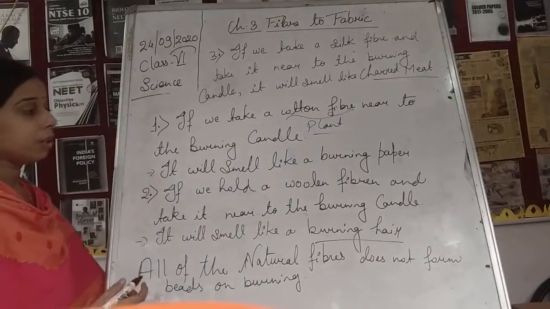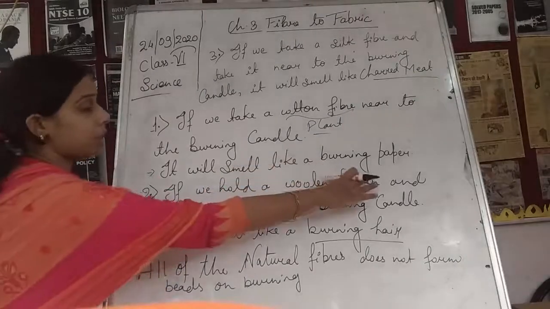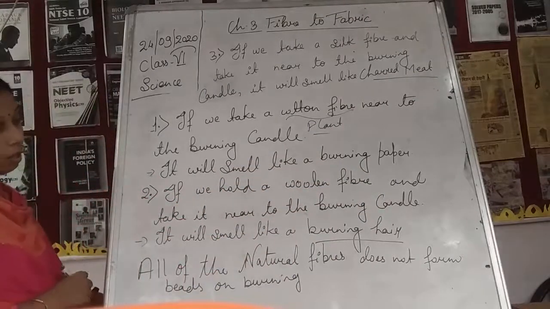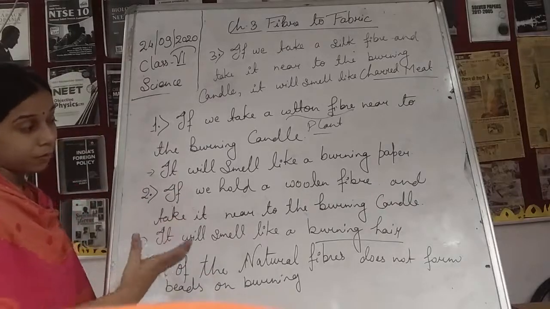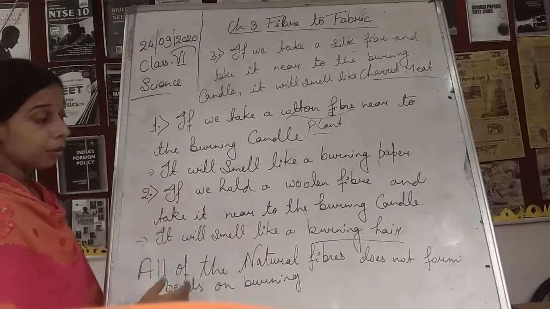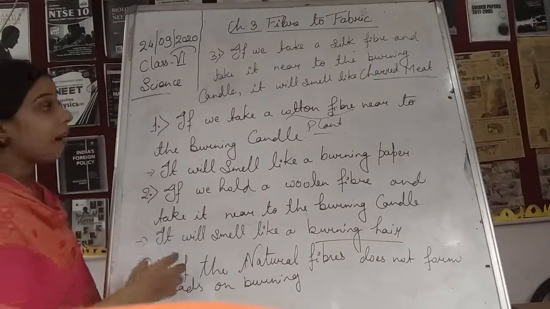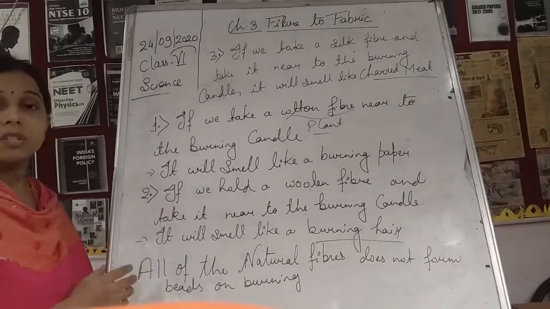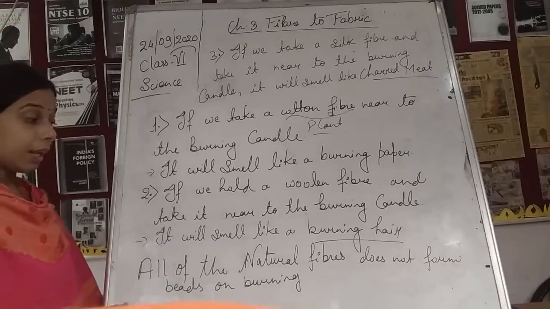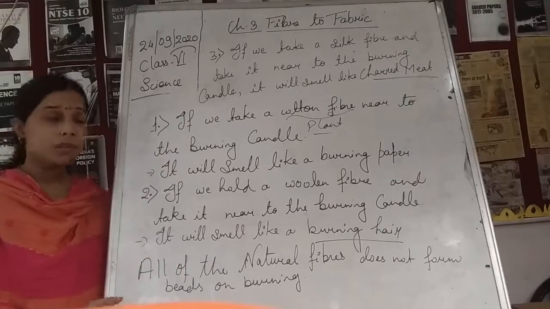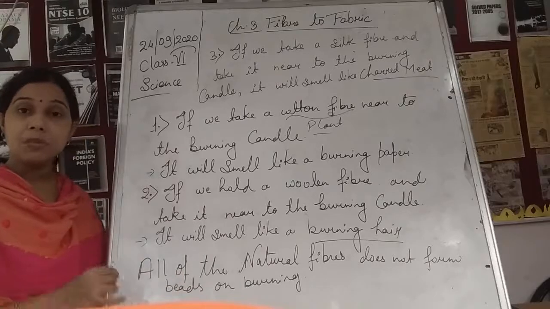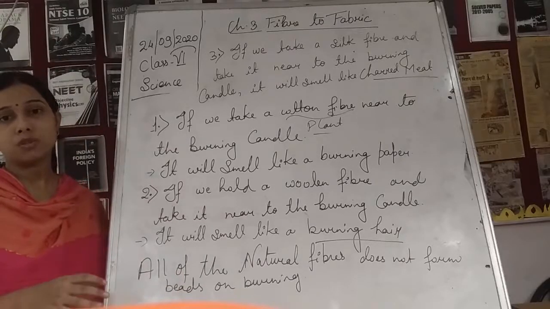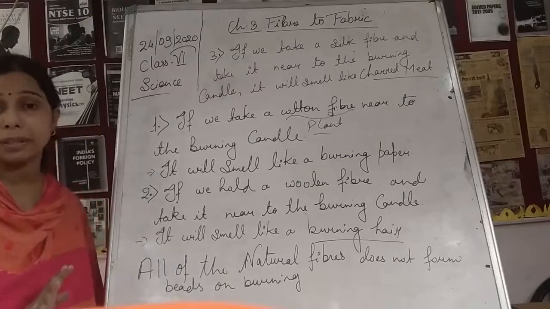The woolen fiber, which we obtain from animals, burns like burning hair. And silk burns like charred meat. All are natural fibers, and when you burn them there is no formation of any bead-like structure, so we say that no bead is formed here.